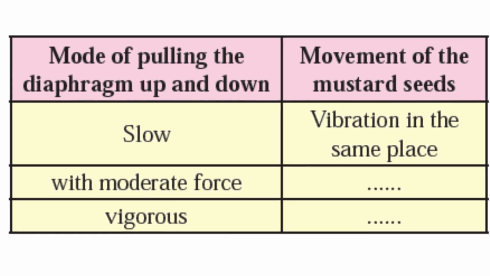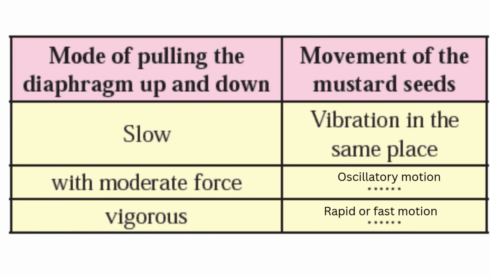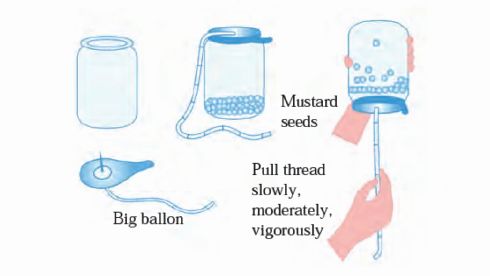Mode of pulling the diaphragm up and down; movement of the mustard seeds. Slow: vibration in the same place. With moderate force: oscillatory motion. Vigorous: rapid or fast motion. In the above experiment we give energy, less or more, to the mustard seeds by pulling the diaphragm up and down, making them move differently.